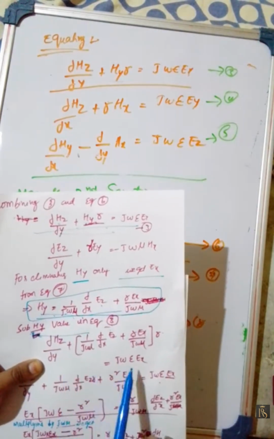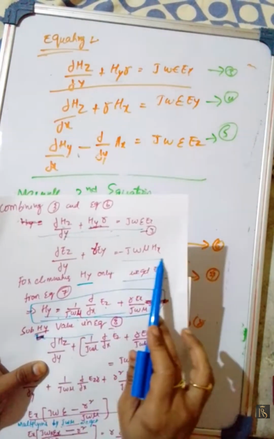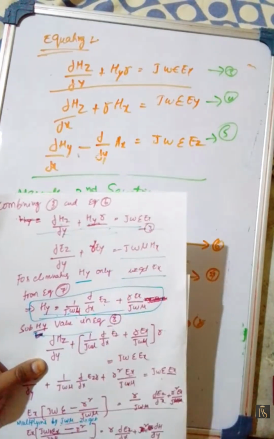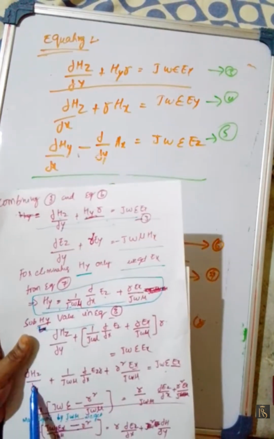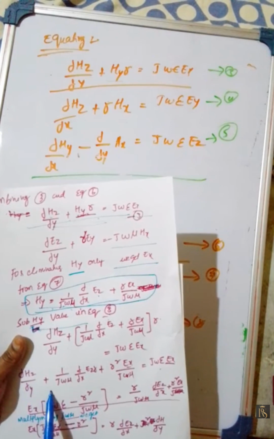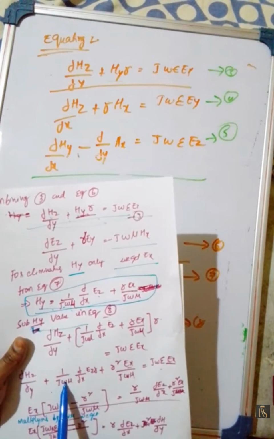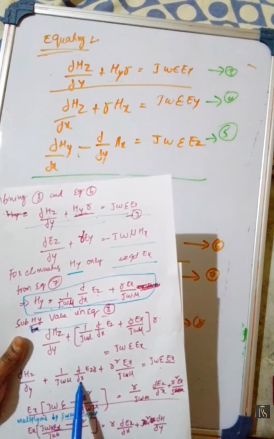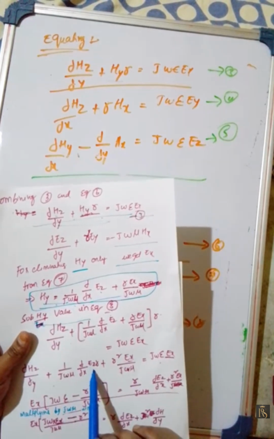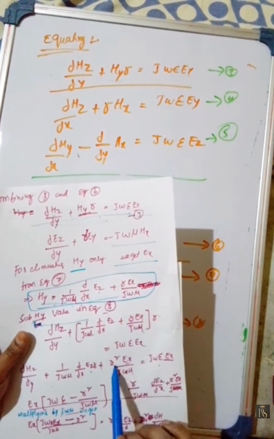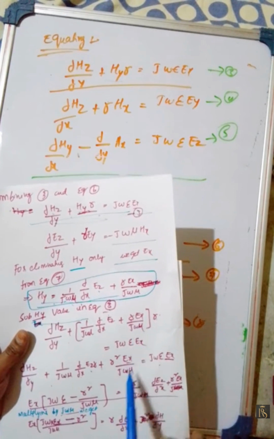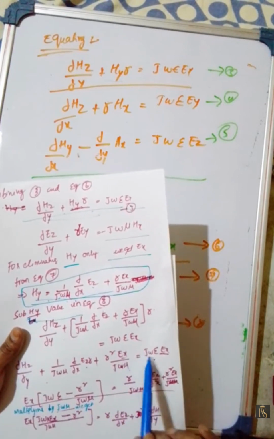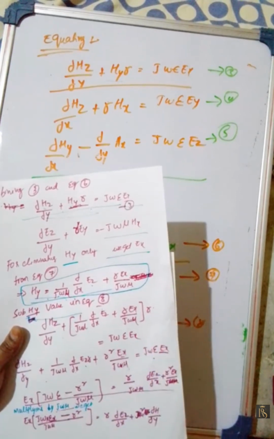What we will get is equal to j omega epsilon Ex. Then dou Hz by dou y plus 1 by j omega mu dou by dou x of Ez into gamma plus gamma square Ex by j omega mu is equal to j omega epsilon Ex.